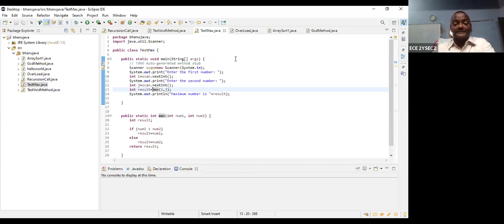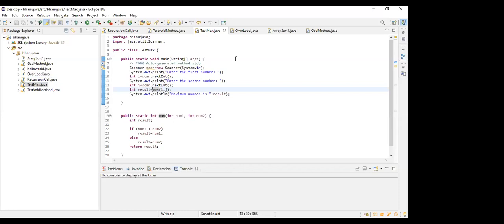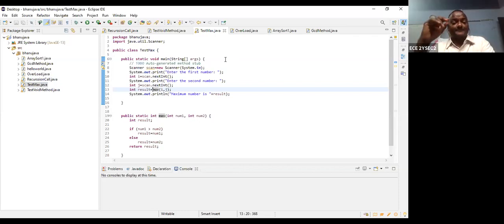Please listen to one thing. Any doubt? If you have predefined the integers or data, then there is no need for util.Scanner. At the time of execution, if you want to accept the two variables, then you can use the import java.util.Scanner.